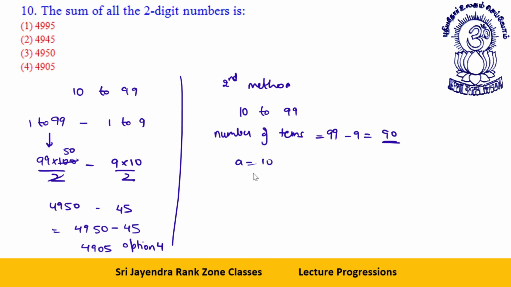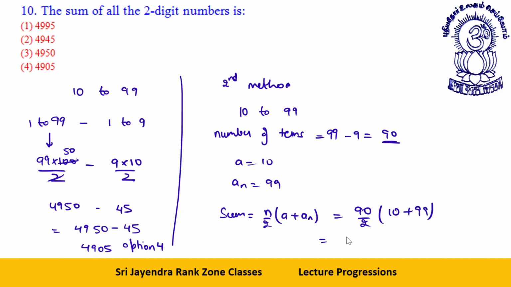First term is what? 10. Last term is what? 99. What will be the sum? N by 2 into (a plus l), that is 90 by 2 into (10 plus 99), or 45 into 109. 45 into 9 will be 405. 4 carry 4, 45 into 1 is 45, plus 4, 49. So 4905.